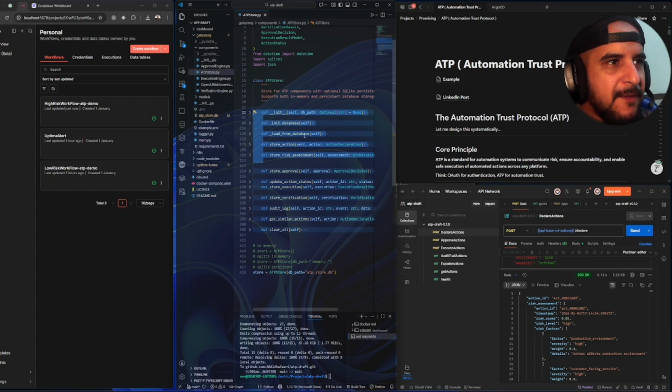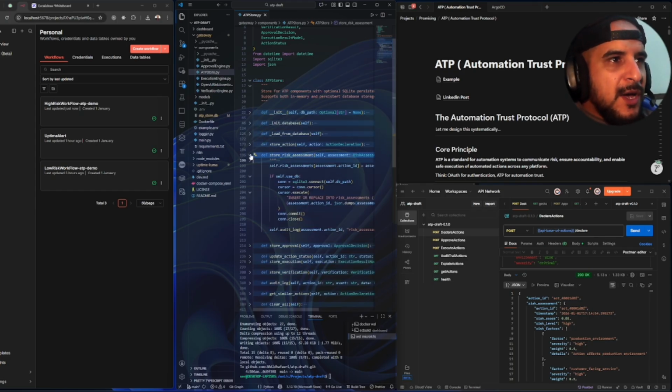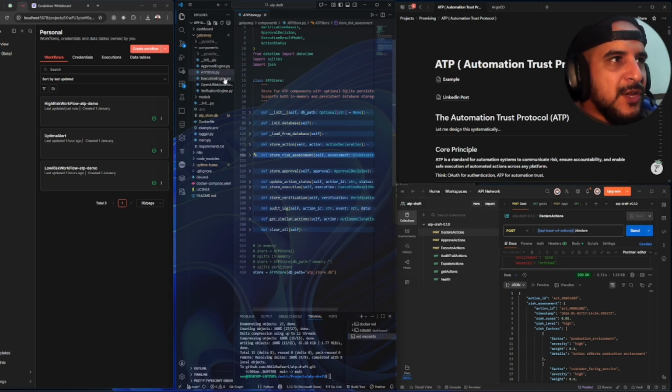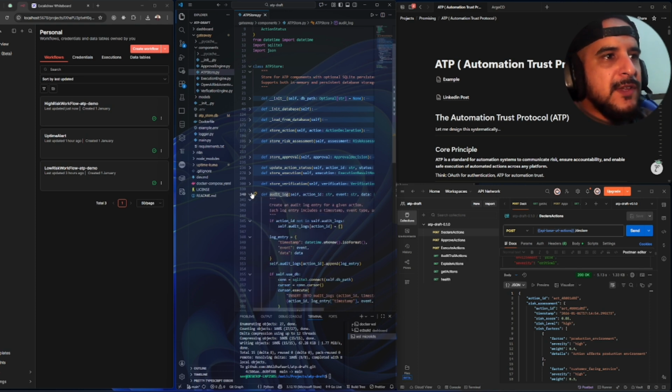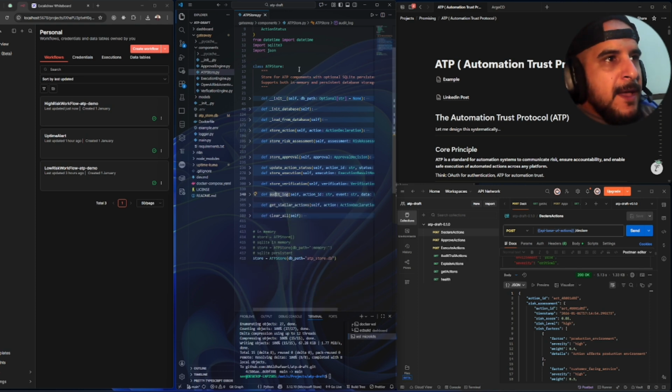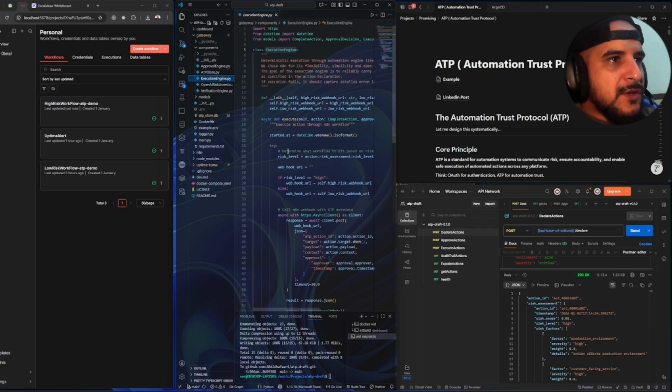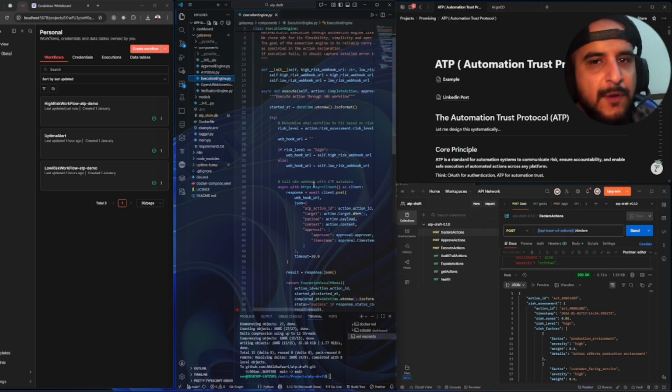So here we have everything, right? The most important thing we have is risk assessment, which we're gonna discuss in a bit, which uses LLMs and agentic AI. And yeah, so we log everything for accountability, right? So we can attribute every single action to the right entity. And this is the ATP store.